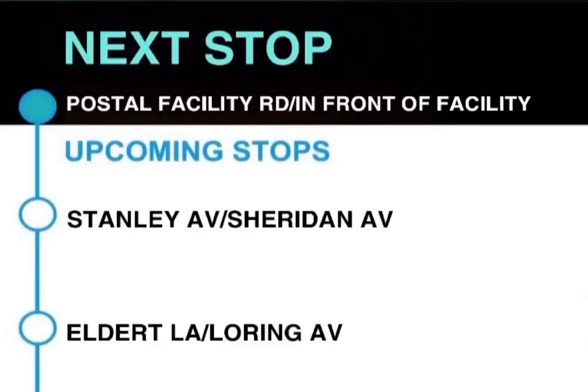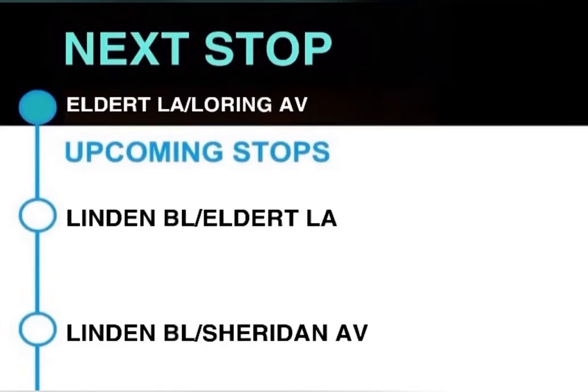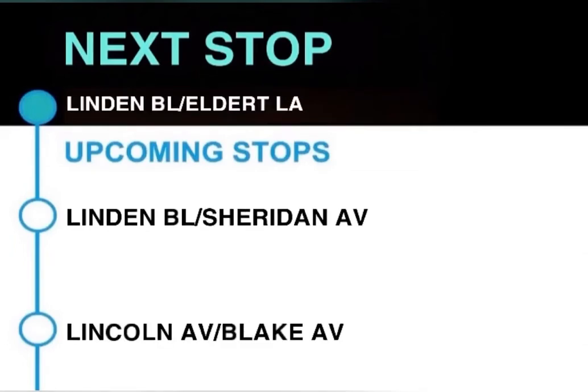This stop is Postal Facility Road and in front of facility. Next stop, Stanley Avenue and Sheridan Avenue. This stop is Stanley Avenue and Sheridan Avenue. Next stop, Eldert Lane and Loring Avenue. This stop is Eldert Lane and Loring Avenue. Next stop, Linden Boulevard and Eldert Lane. This stop is Linden Boulevard and Eldert Lane.